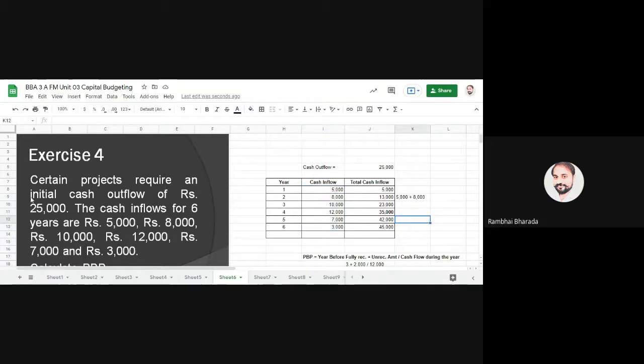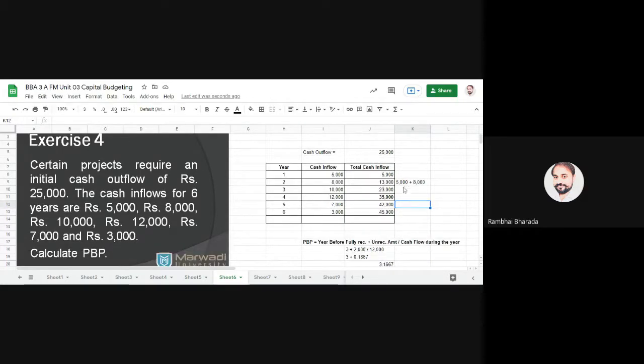Now, what is the cash outflow? What is the project cost here? That is our main aspect. Your project cost is 25,000, so we need to consider that 25,000 as a base.